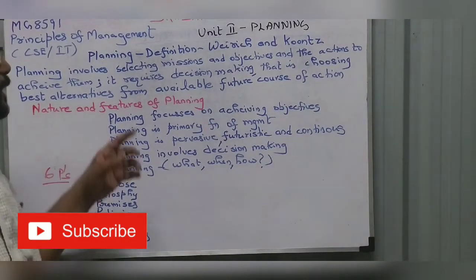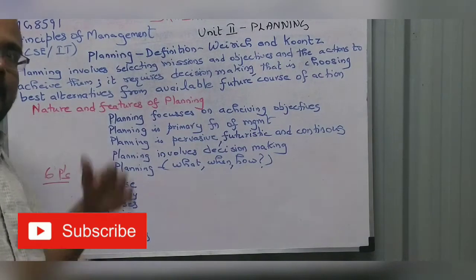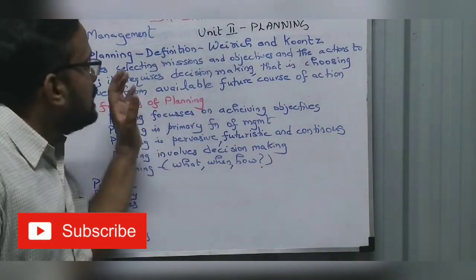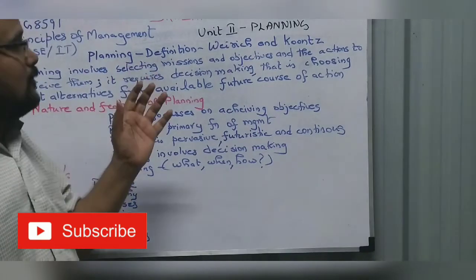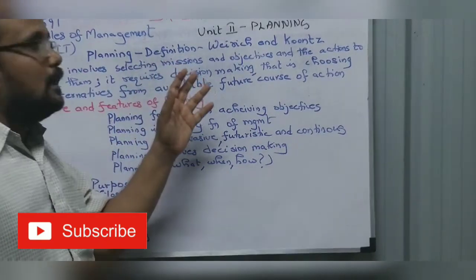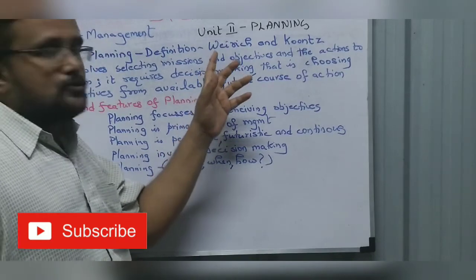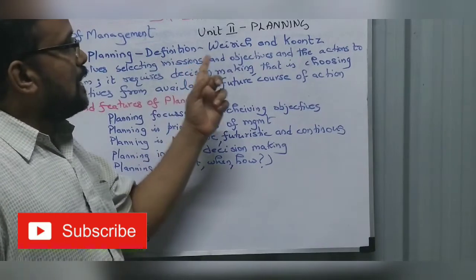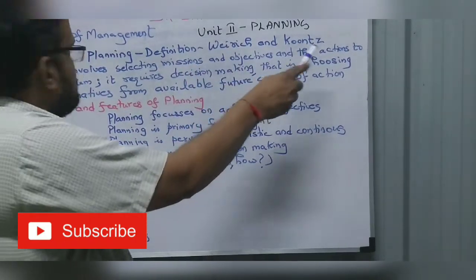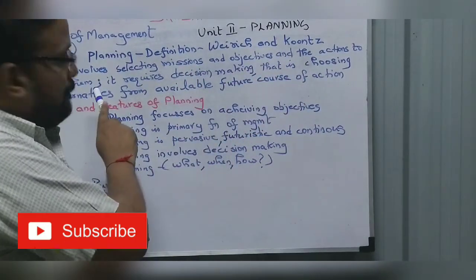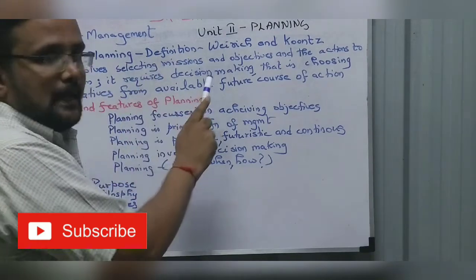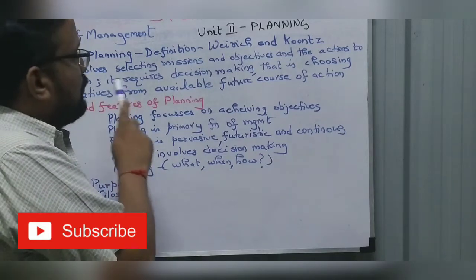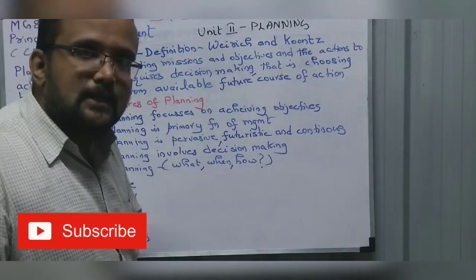Now we will see Unit 2 planning in detail. What is planning? The definition is given by Koontz. Planning involves selecting missions, objectives and actions to achieve them. It requires decision making, that is choosing the best alternative from available future courses of action.